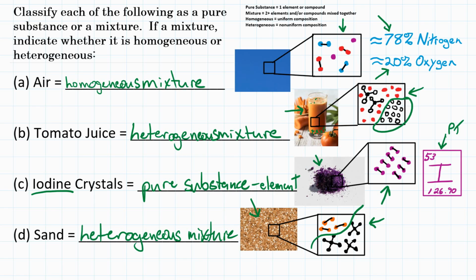All right, there you have it, classifying substances as pure or a mixture, and if it was a mixture, is it homogeneous or heterogeneous?